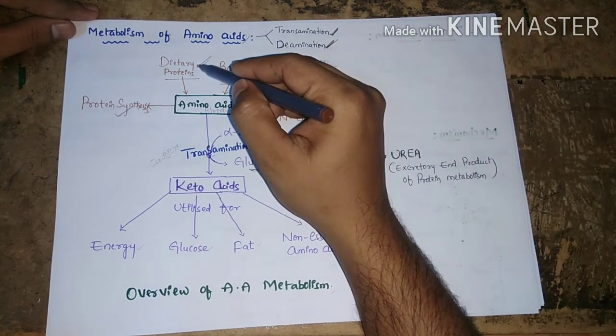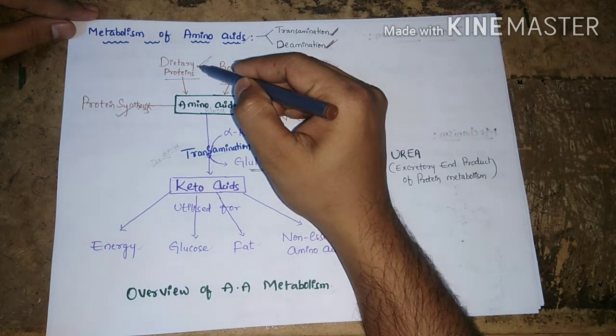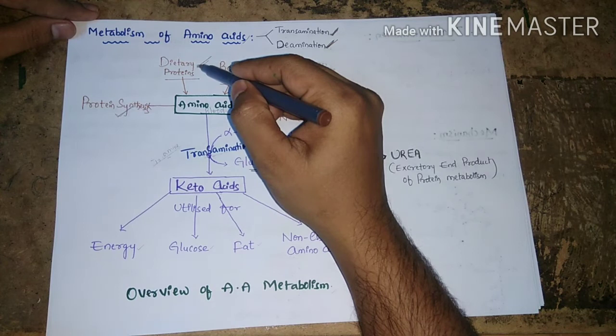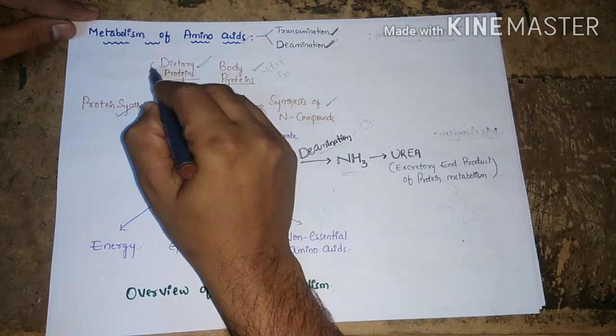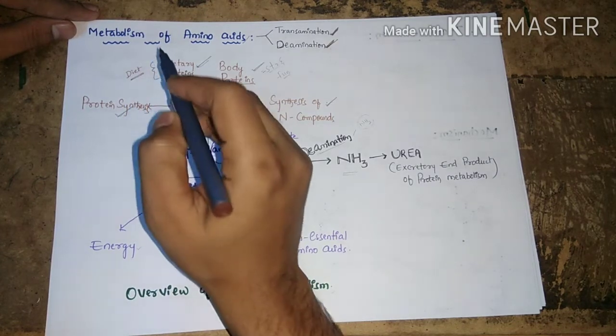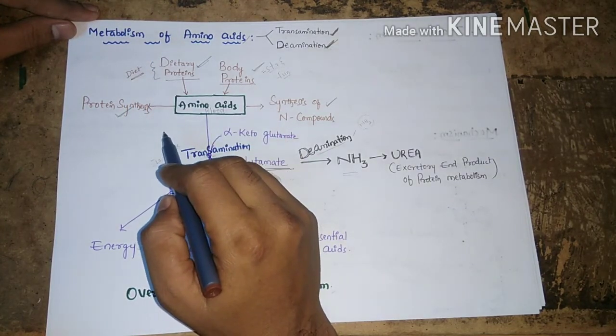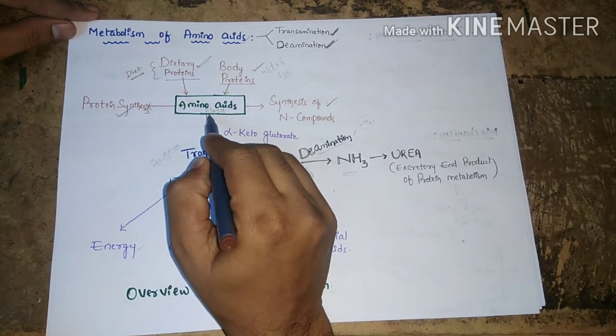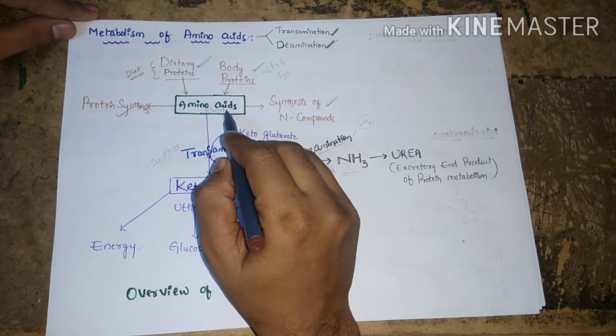Next, dietary proteins can also supply amino acids upon breakdown. Dietary proteins are nothing but the proteins we take daily through the diet, and they can be broken down into amino acids. Finally, all the amino acids enter the blood circulation, which we call the amino acid pool.